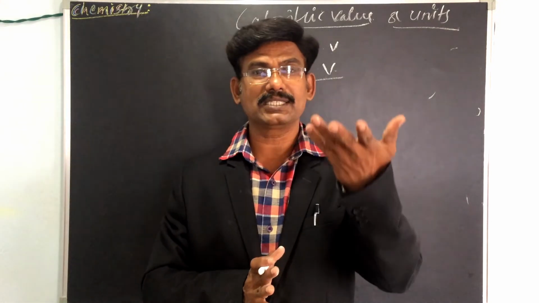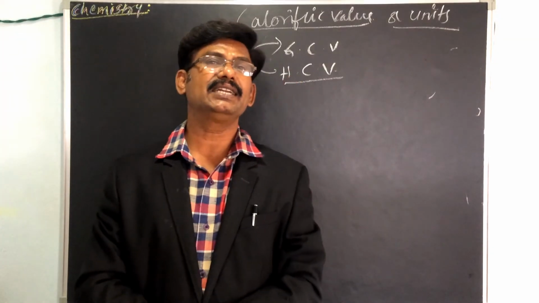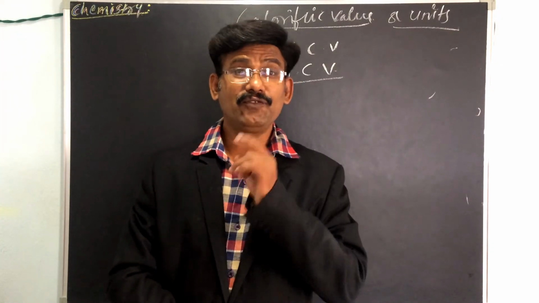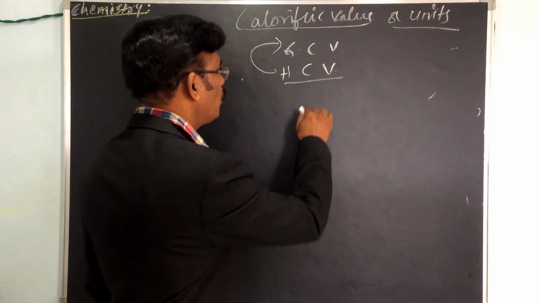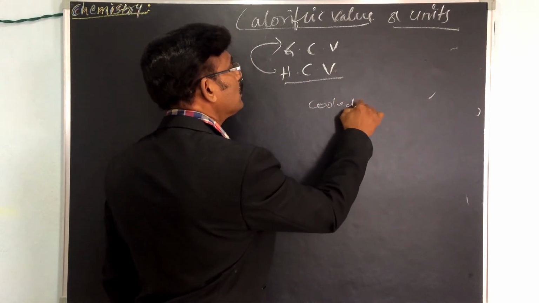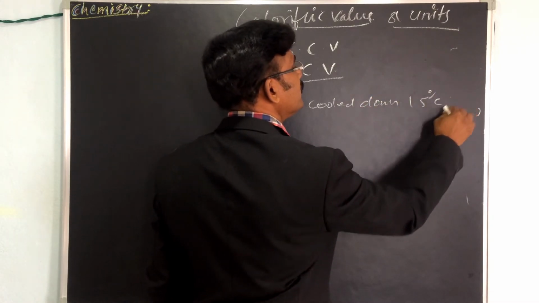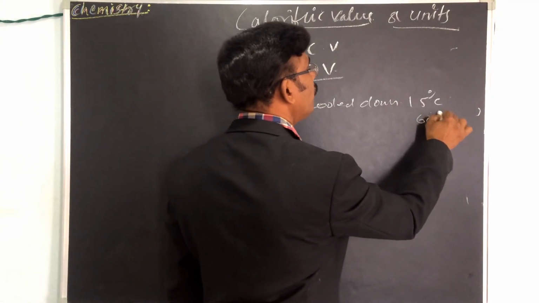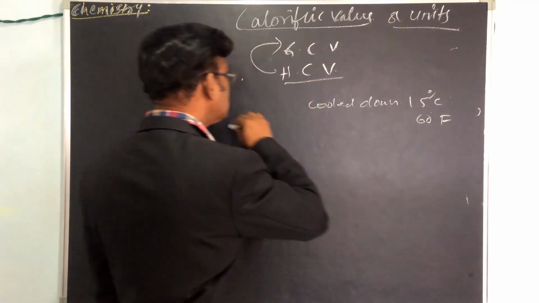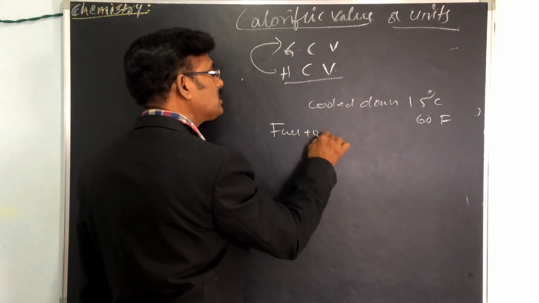and the products of combustion are cooled down to 60 degrees Fahrenheit or 15 degrees centigrade. Because, as I told you, fuel, combustion, oxygen.